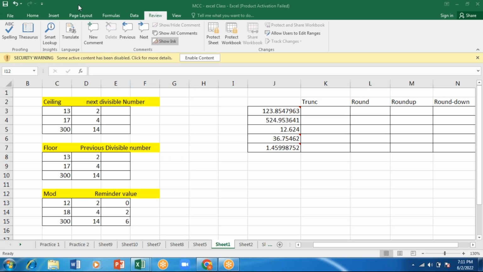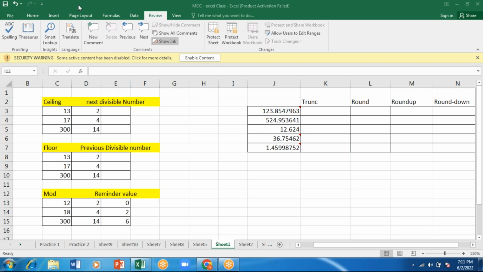Okay, ma'am. And there will be some questions also on the number of rows and columns in your Excel. I told you this in the first class itself. If you have not noted, please make a note. There are 16,384 columns, starting from A till XFD.